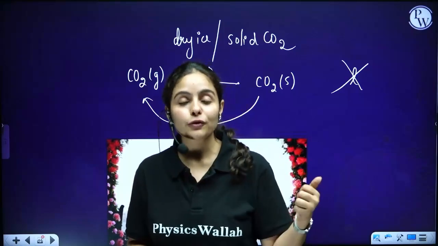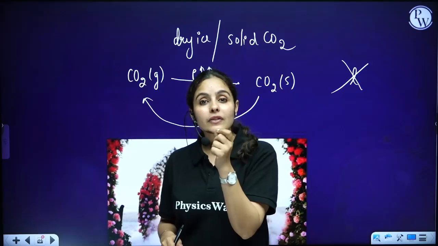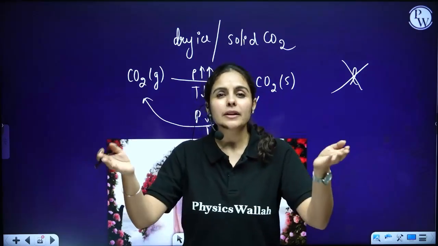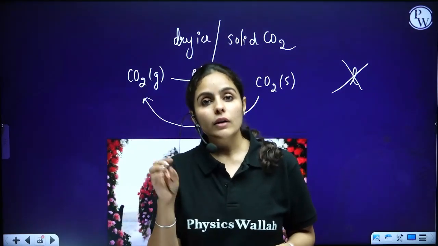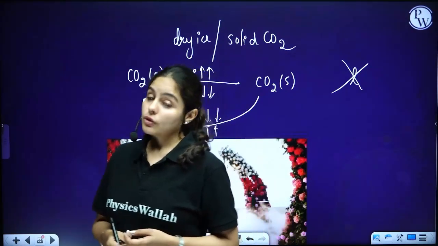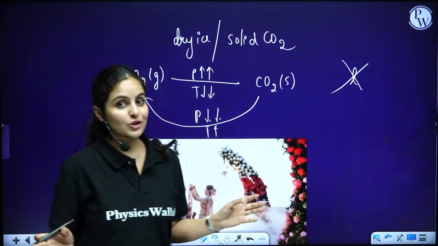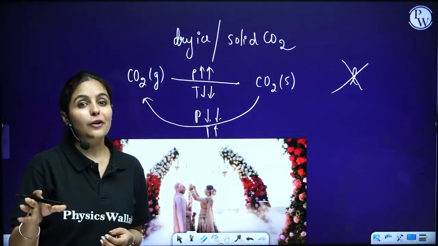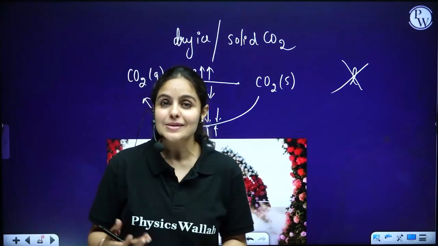So while they were coming out from the restaurant, they ate mouth freshener, and some of them, without thinking, ate solid carbon dioxide that might have been kept there maybe for some show or something. I'm not sure. They accidentally ate it, and some of them died. So you have to be really careful about what you are eating, whether it's just a thing to showcase or whether it's edible. So as chemistry students now, you are aware of the chemistry behind it and why this looks so beautiful, how this is actually happening.